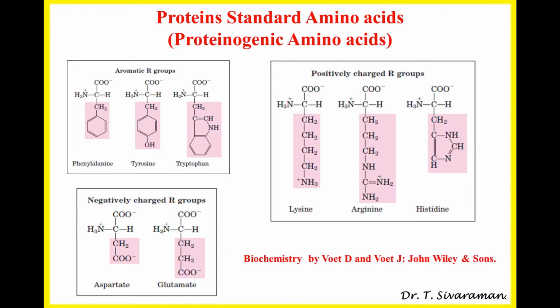Depending upon the nature of the side chain, the proteinogenic amino acids can also be classified into aromatic amino acids, positively charged amino acids, and negatively charged amino acids. Tyrosine and tryptophan are good examples of aromatic amino acids. Amino acids such as lysine, arginine, histidine are positively charged amino acids because they have a positively charged chemical moiety in their side chain. Amino acids such as aspartic acid and glutamic acid are examples of negatively charged amino acids.